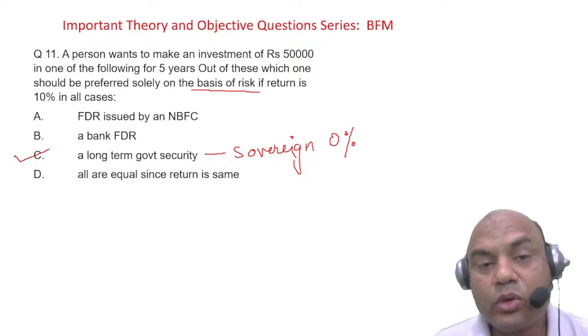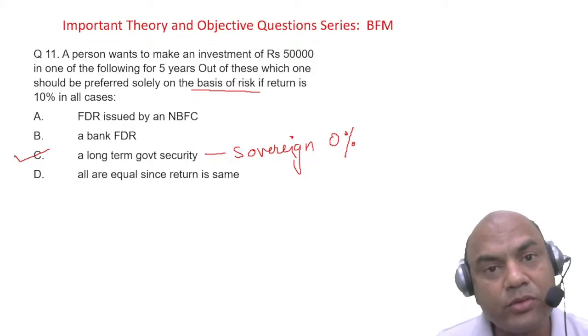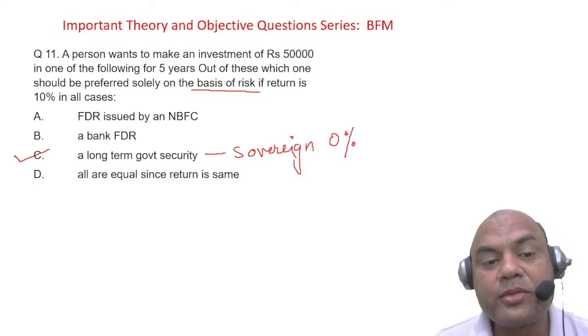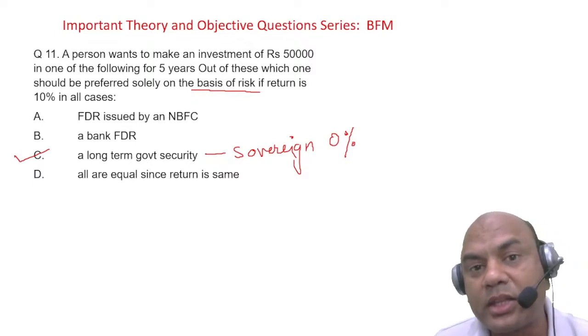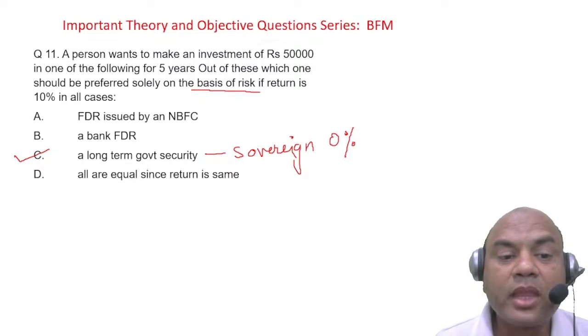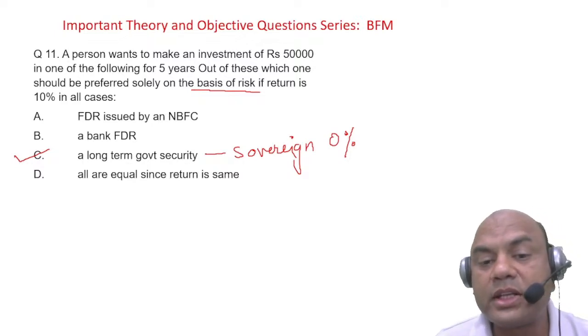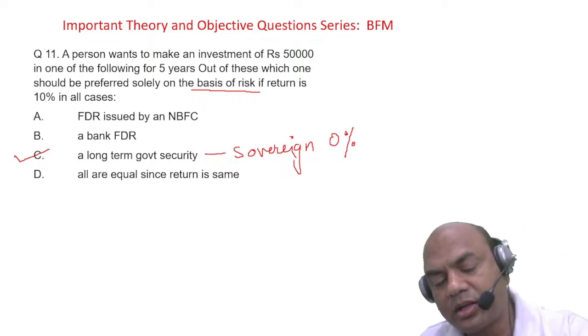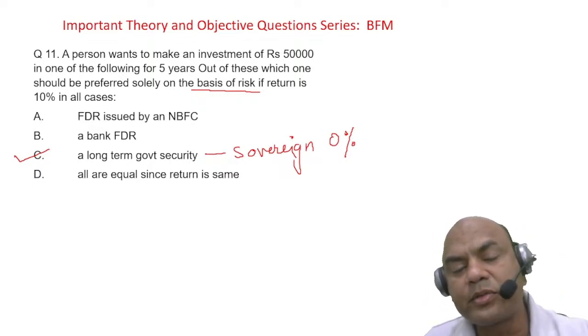Okay, you won't invest in them, but many of those persons there can invest, because if the government is not secure for them, how can the NBFC and bank FDR be secure in that case, right? So that's why a long-term government security will always have sovereign risk, or 0% risk. Okay, got it, everyone? What are the types of government bonds?